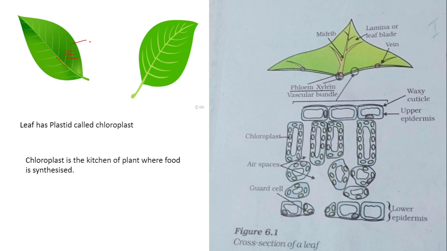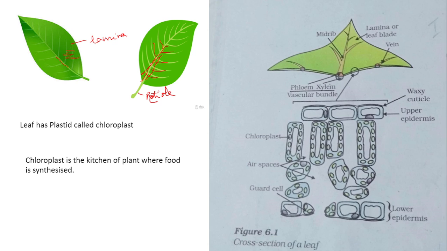and there are veins. Now on the abaxial surface, that is the lower surface of the leaf, you can see the veins and midrib clearly. This is the vein and these are the venules. This main vein is called the midrib and this is the petiole of the leaf.